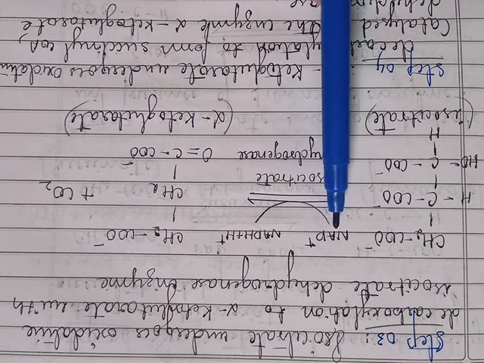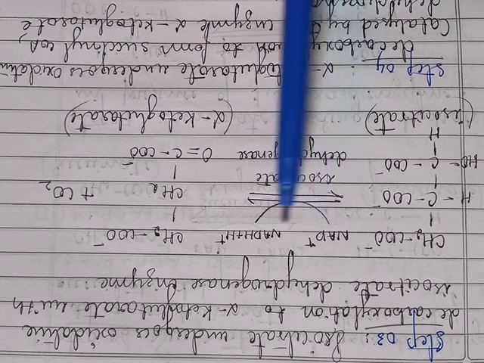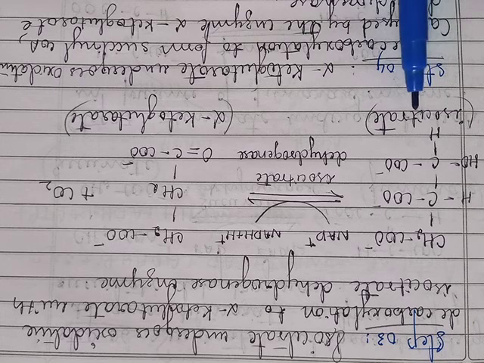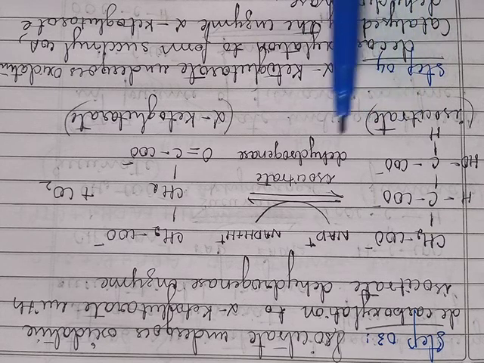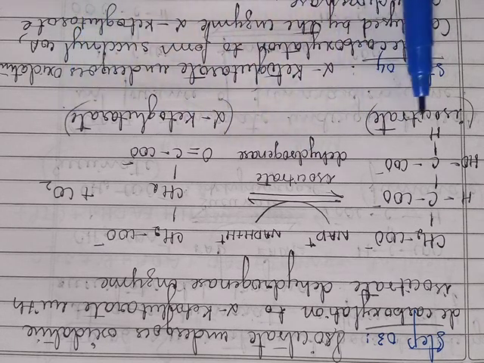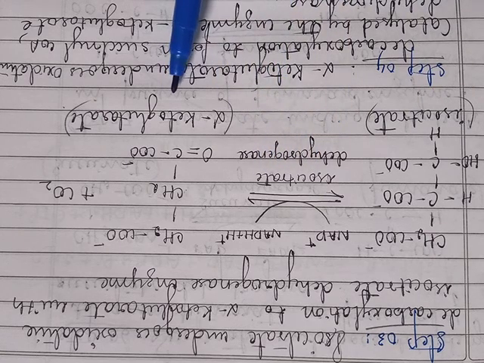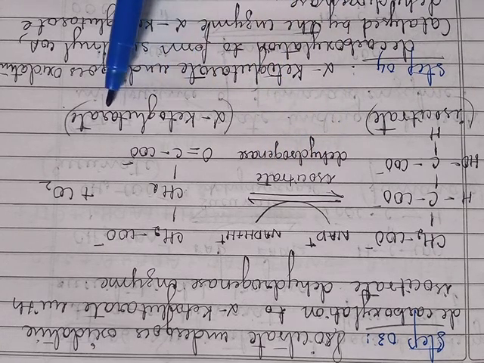Here the NAD plus gets reduced into NADH. This is called the oxidative decarboxylation. So when isocitrate undergoes oxidative decarboxylation in the presence of isocitrate dehydrogenase, it will form alpha ketoglutarate.